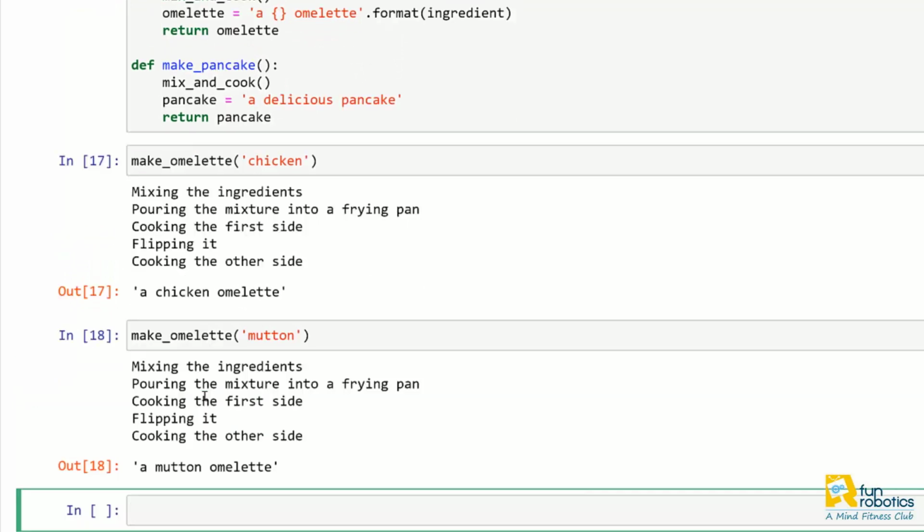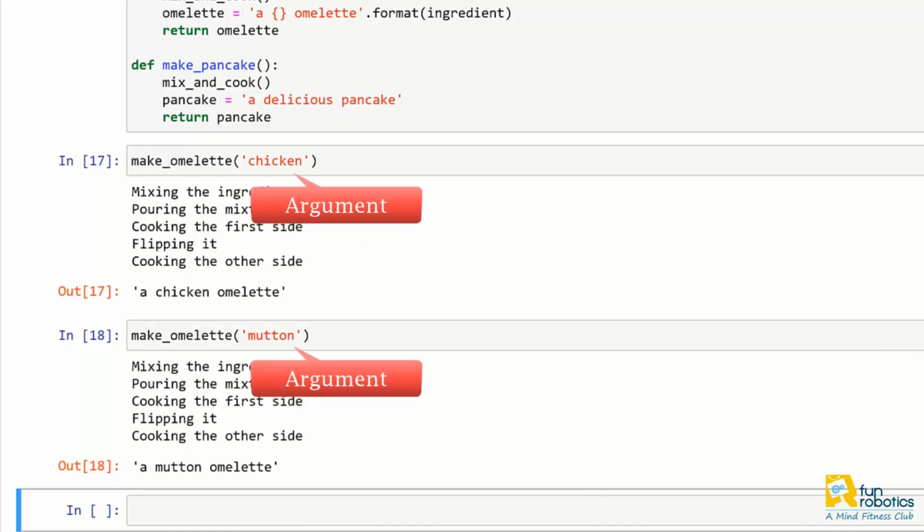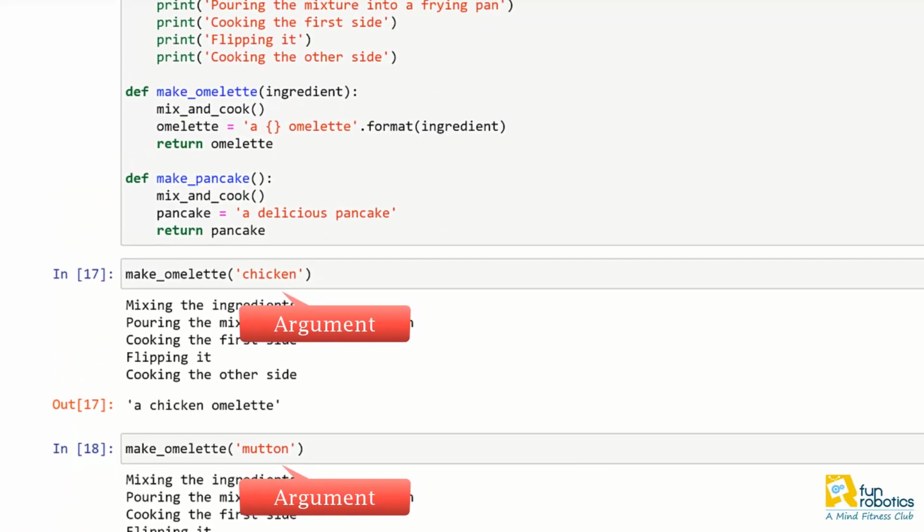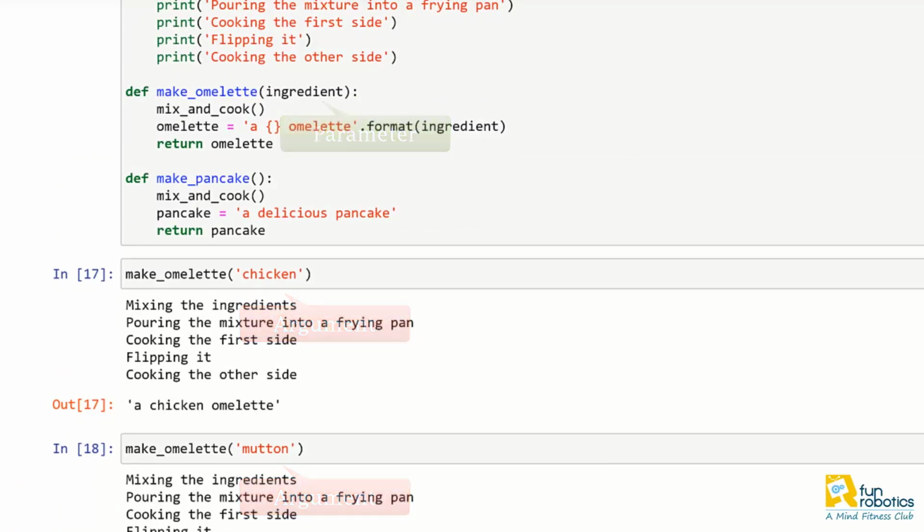Now did you notice I used the terms parameter and argument in different locations. Let's try to understand how are they different. When I called make omelette and I passed it an input value of chicken or mutton, that value is called the argument for that function. Now looking at the function definition, the name ingredient is a parameter for the make omelette function.